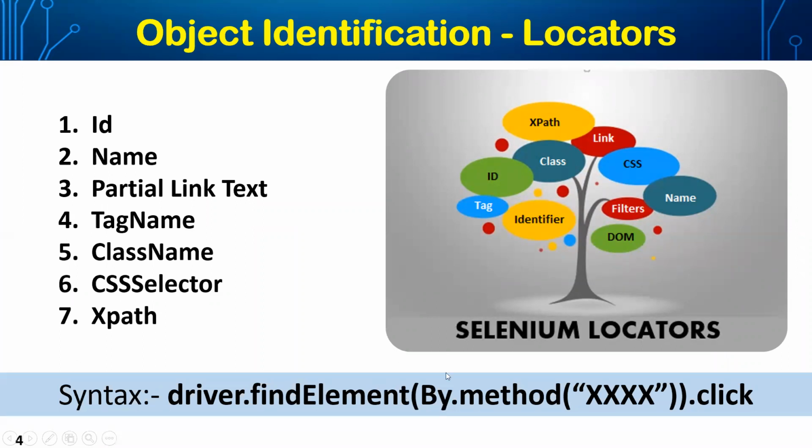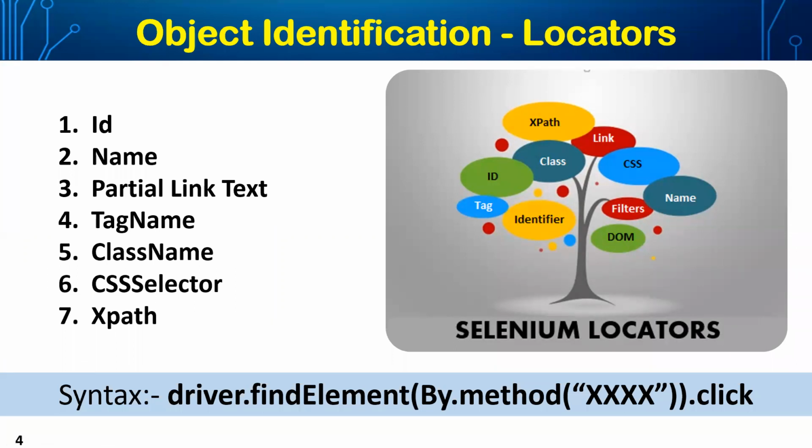In this, By is again a class. By dot and then the method, these are all the methods. By dot id, and inside this XPath, whatever is there, I will write the attributes. I will write @id equals the value that is there.